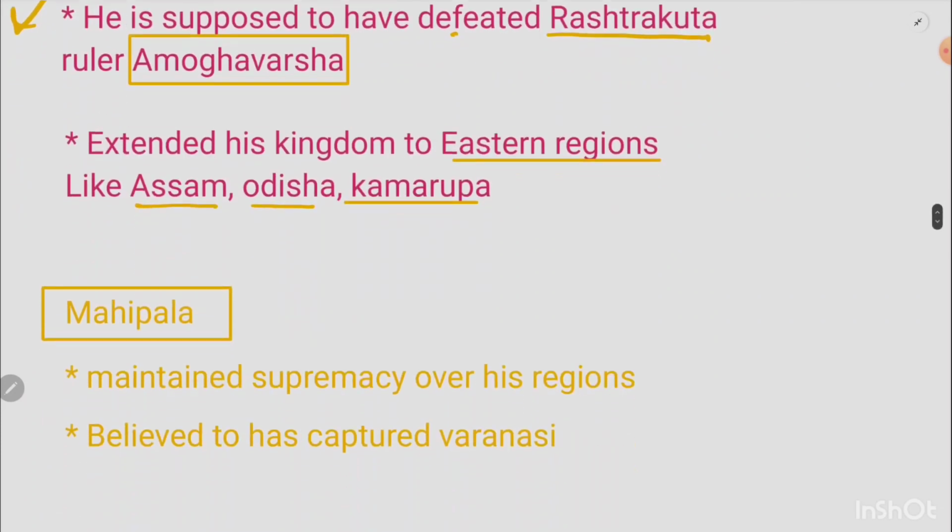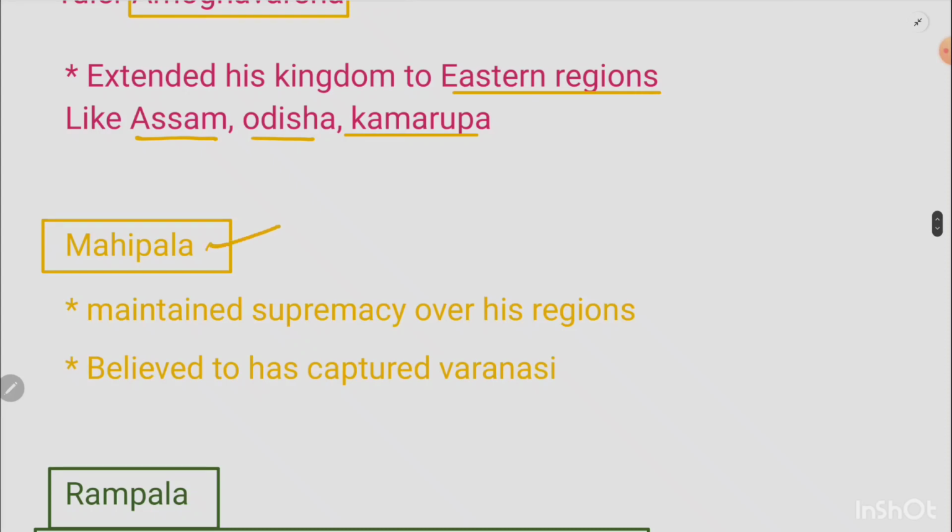Okay. Now, after Devapala, another important king was Mahipala. Okay. Mahipala's contribution is that whatever territories were captured by his ancestors, he actually maintained supremacy over those regions. Okay, so he was able to continue that rule. And he is also believed to have captured the region of Varanasi. Okay, Varanasi, which is present-day Banaras.